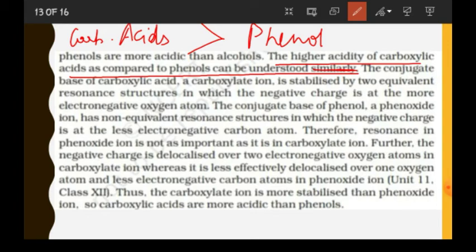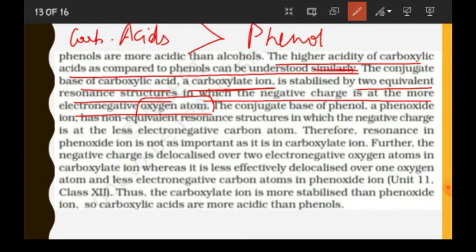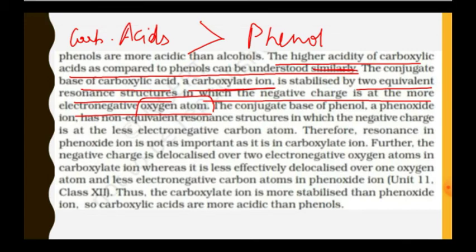The conjugate base of carboxylic acid, a carboxylate ion, is stabilized by two equivalent resonance structures in which the negative charge is at the more electronegative oxygen atom. So what we are studying is comparison of acids with phenol, and acids are more acidic than phenol.